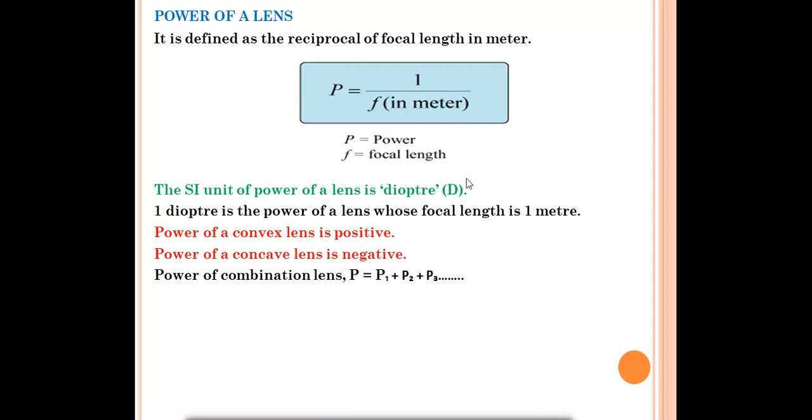And the SI unit of power of the lens is diopter. The symbol is capital D. 1 diopter is the power of a lens whose focal length is 1 meter. So what is the definition of 1 diopter? It is the power of a lens when the focal length is 1 meter.